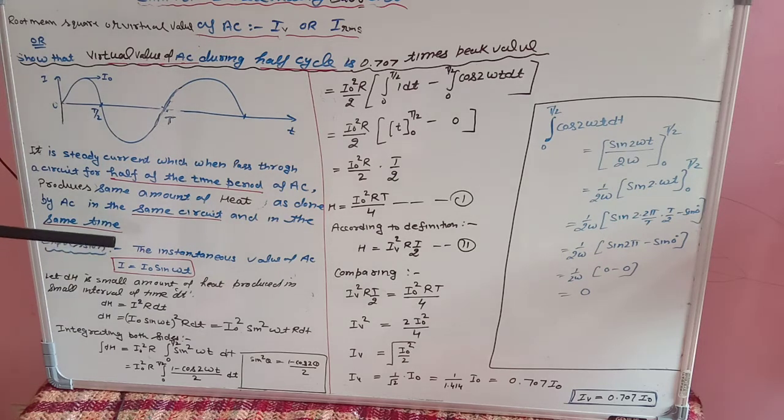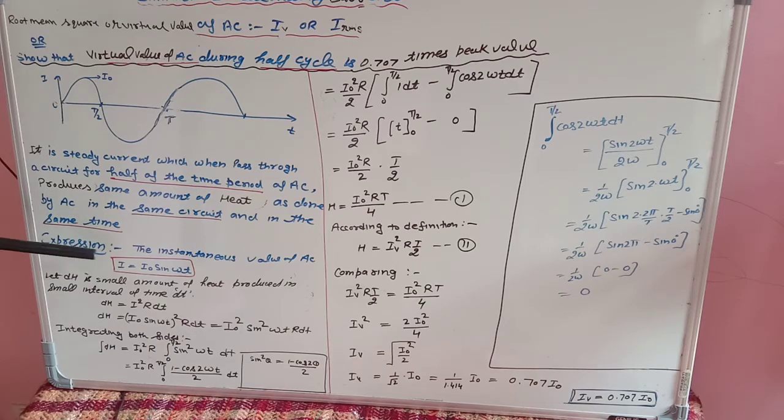Students, the instantaneous value of AC, this you need to keep in your mind, is I equal to I naught sin omega t. Why sin omega t? This I already told you in +1 also. Here again I am telling you, because the graph for sin omega t and the graph for alternating current are the same, that's why we can write it in the form of a sine function. Clear? Now as I told you, we will use here the concept of heat.